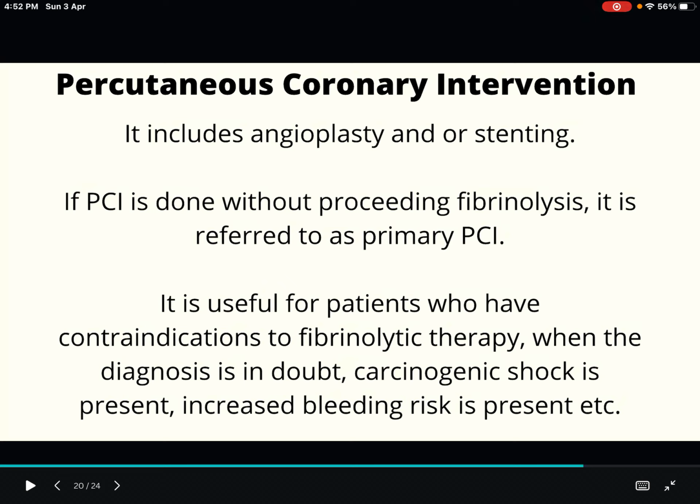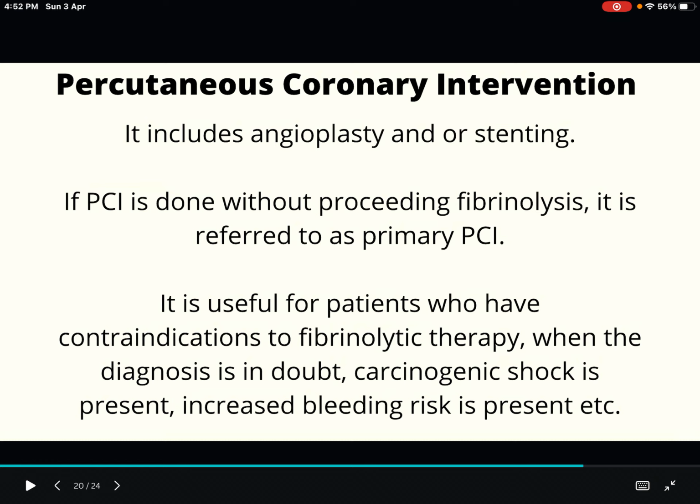If percutaneous coronary intervention is done without preceding fibrinolysis, it is referred to as primary percutaneous coronary intervention. In some cases, fibrinolysis is done first, and if there is no improvement, only then will we go for percutaneous coronary intervention. And if percutaneous coronary intervention is done first, then it is called primary percutaneous intervention.